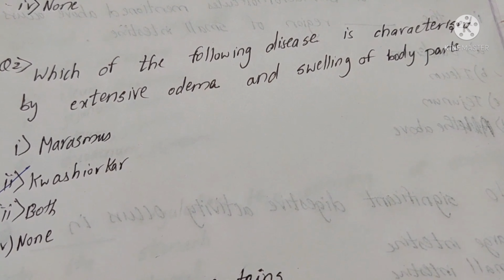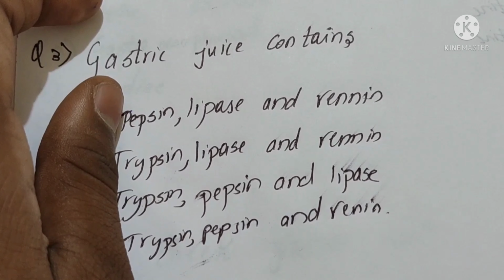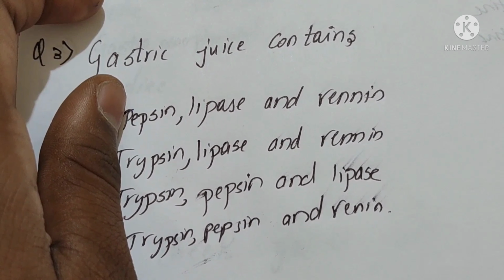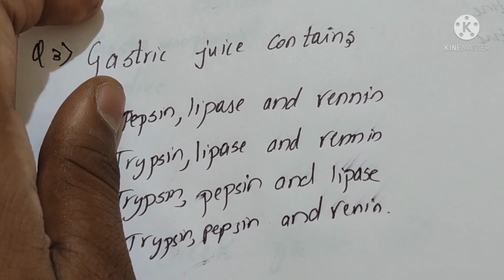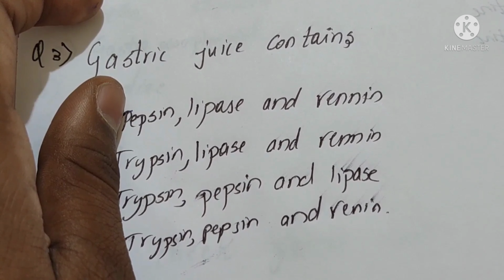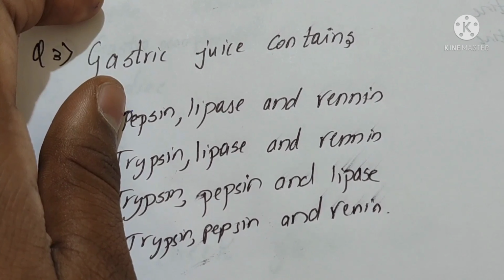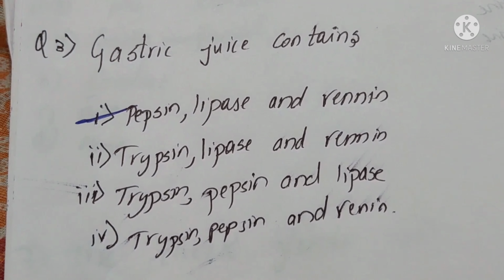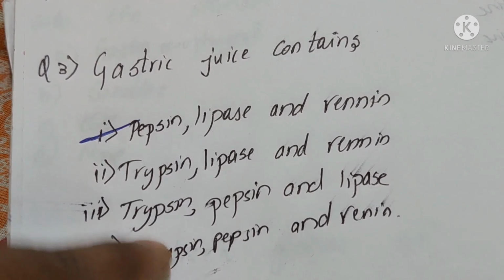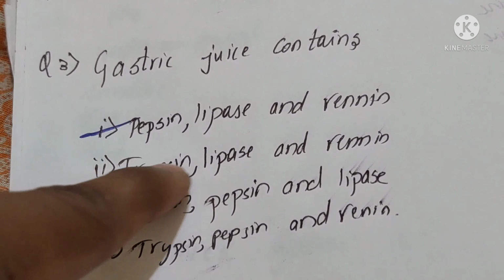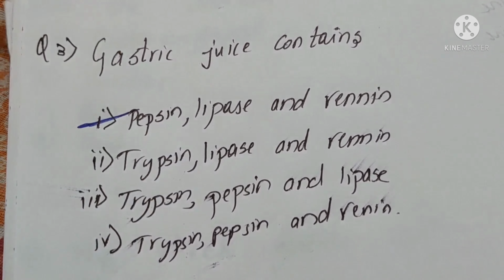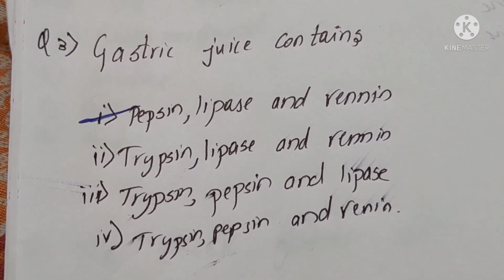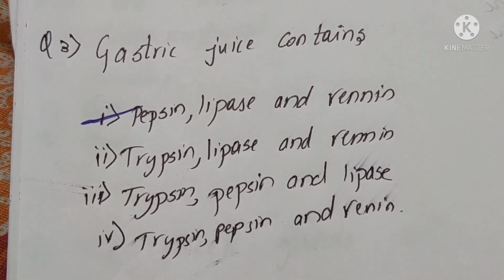Okay, let's move to the next question. This is an NCERT exercise question: gastric juice contains. Pause the video and read the options and try to answer the question. Coming to the answer, it is the first option, because trypsin is present in the remaining three, but here trypsin is not present. We know that trypsin is present in the intestine. Then you may ask how lipase came, but there is an NCERT line that gastric lipase is present. So the answer is the first option.